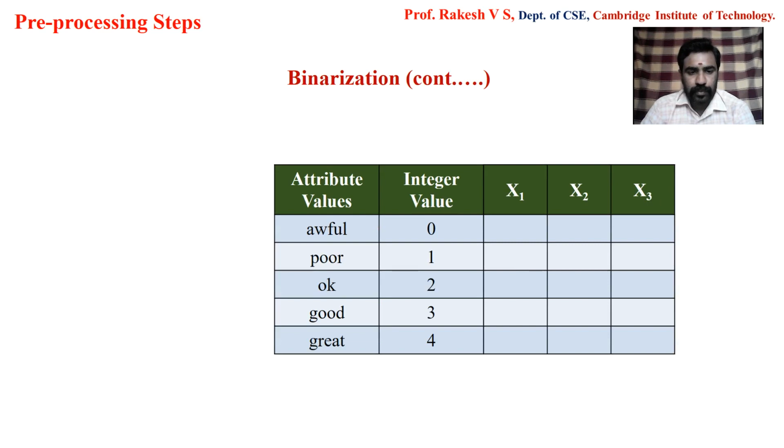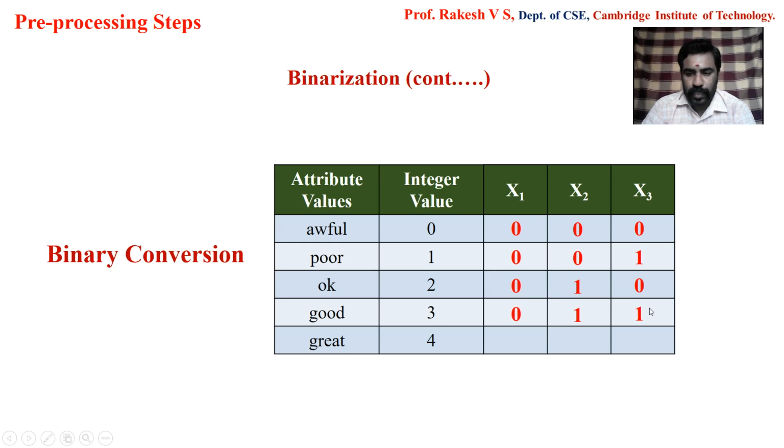In the third step, we have to convert the given integer value into its respective binary value. As I told earlier, since I have 3 binary attributes, I am going to represent each of these values in 3-bit representation. First, let us convert 0 into its 3-bit representation. It is nothing but 0, 0 and 0. When I convert 1 into its binary format, it will be 0, 0 and 1. If I convert 2 into binary format with 3-bit representation, it will be 0, 1, 0. For 3 it will be 0, 1, 1. And for 4 it will be 1, 0, 0.